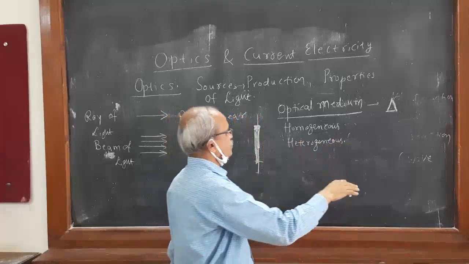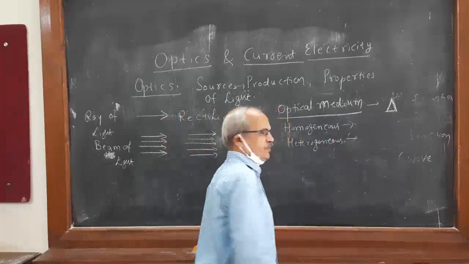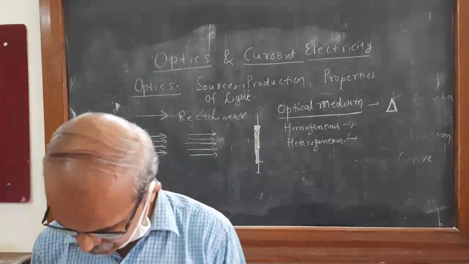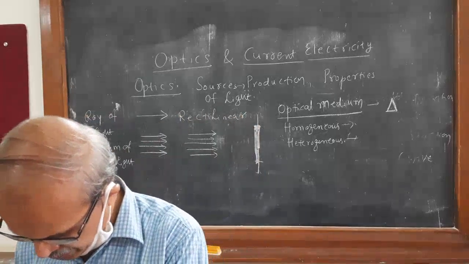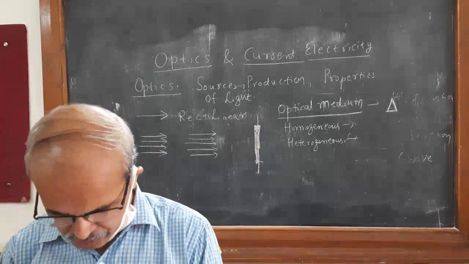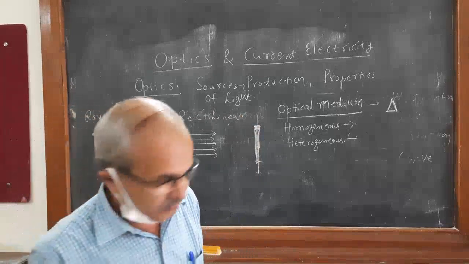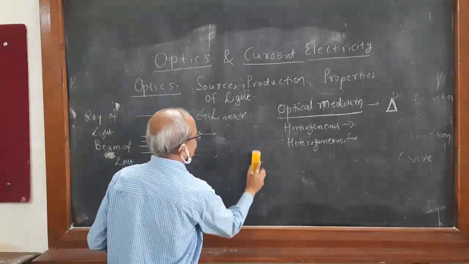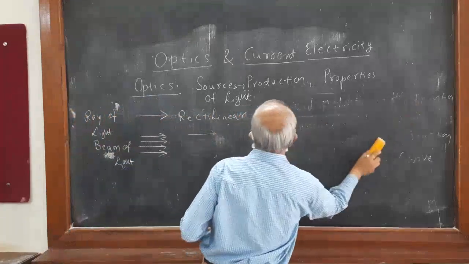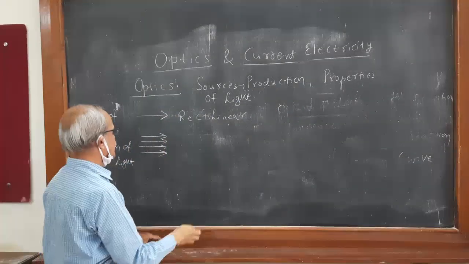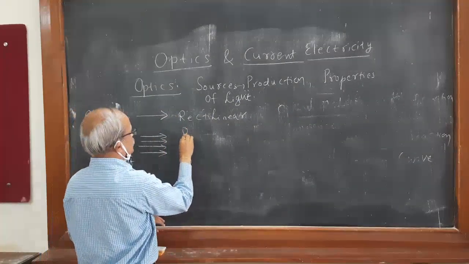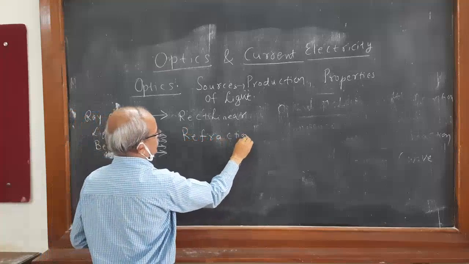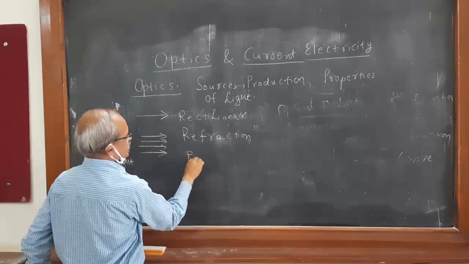So you must know homogeneous medium and heterogeneous medium. Then what is refraction? You might already know this point, but I am taking a revision. See, refraction. These are all properties. Reflection.